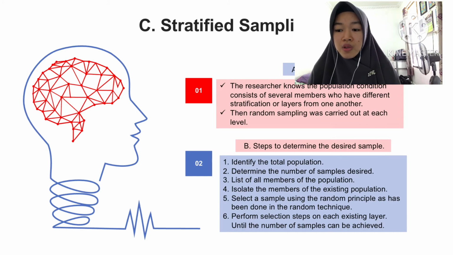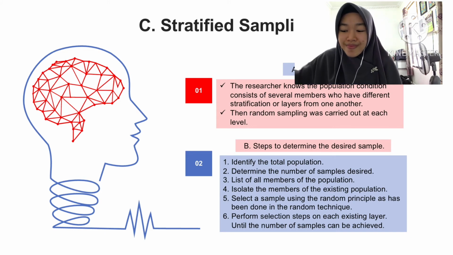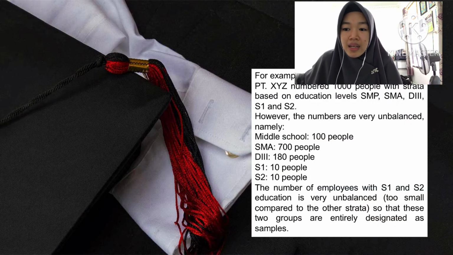And for the steps to determine the desired sample: first, identify the total population, and then determine the number of samples desired, and list all members of the population, isolate the members of the existing population, and select a sample using the random principle as has been done in the random techniques. And the last is to perform selection steps on each existing layer until the number of samples can be achieved.